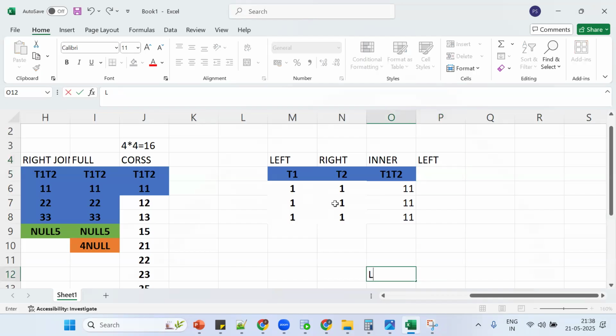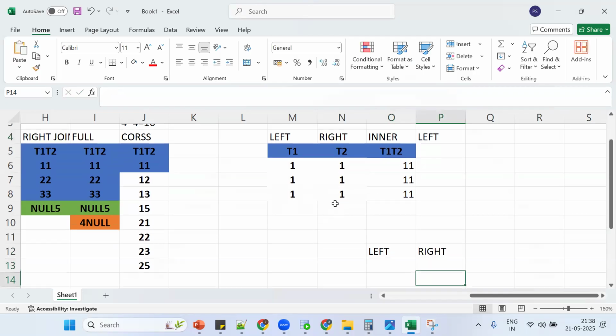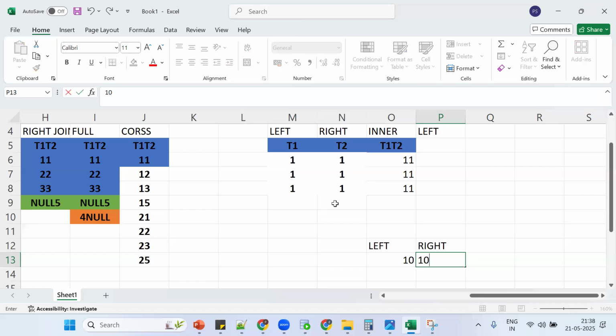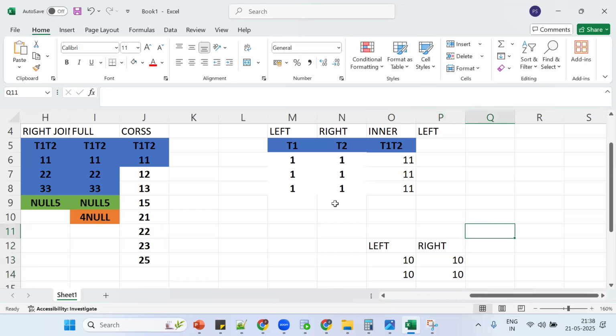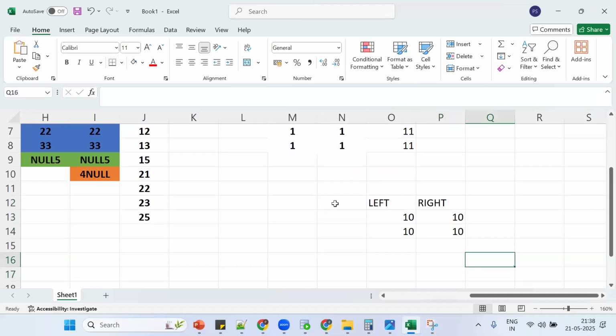One more time. Left table, right table, now 10, 10. Tell me, for inner join, how many records will we get? 1 or 2? 4. For all the types of join, 4 records for inner, left, right, and full. Same thing. Let me come to the topic.